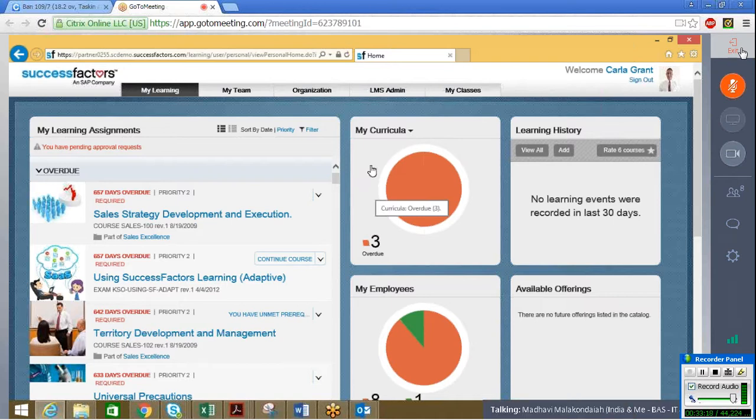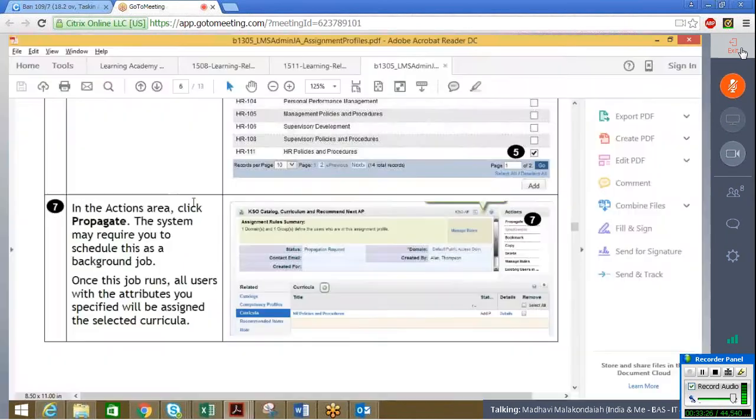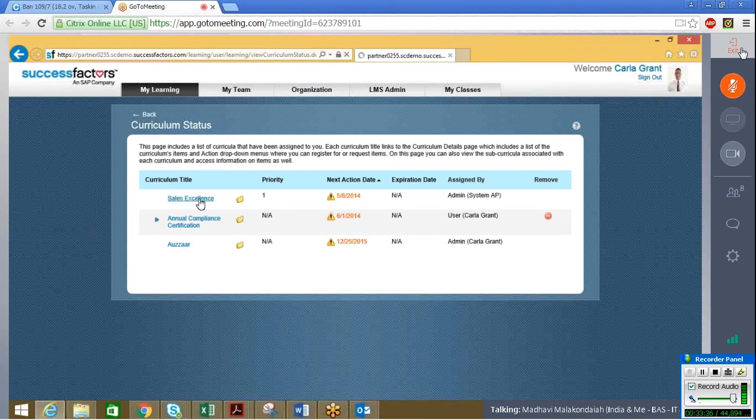Got that? Now when I go there, the description that I can see inside the curricula is this. The curricula title is nothing but HR policies and procedures. It might have some items within it, and if I select that curricula, inside we will know how many items are there.